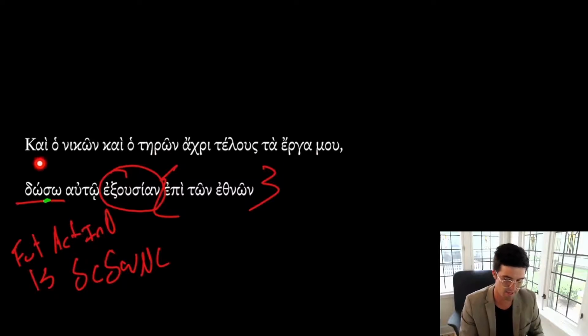This is going to be, in essence, the antecedent of the personal pronoun auto. So let's go back up here and see what we can figure out about what's going on. We have two different participles.